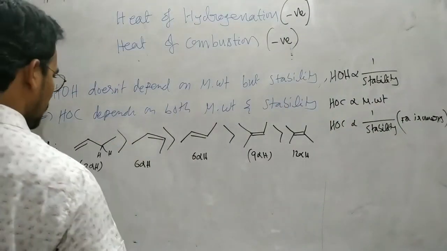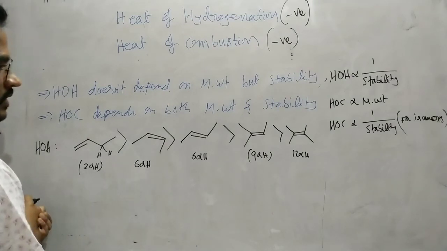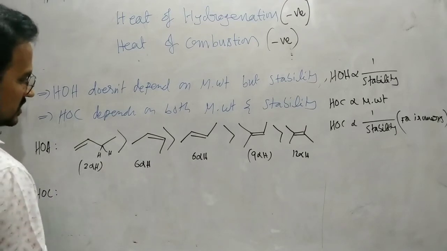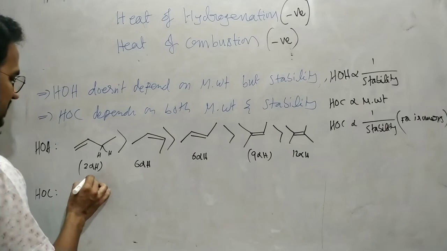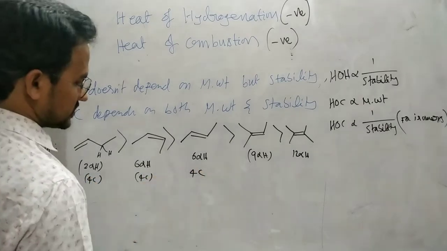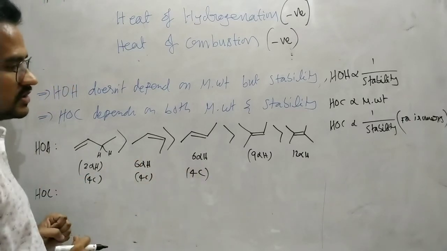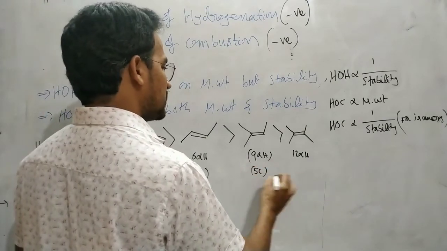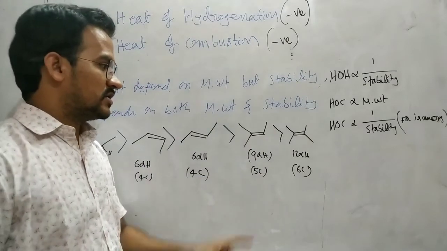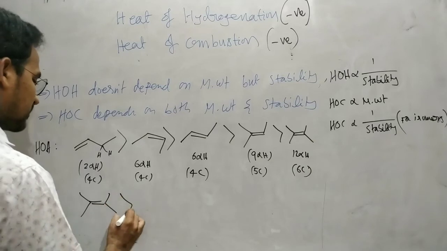So now here for these compounds, first suppose let us determine the heat of combustion value. Here in this case, 4 carbons, 4 carbons, 4 carbons. So these three compounds are isomeric. Here in this case 5 carbons, here 6 carbons. That means this one has a higher molecular weight. So that higher molecular weight compound has a higher heat of combustion.